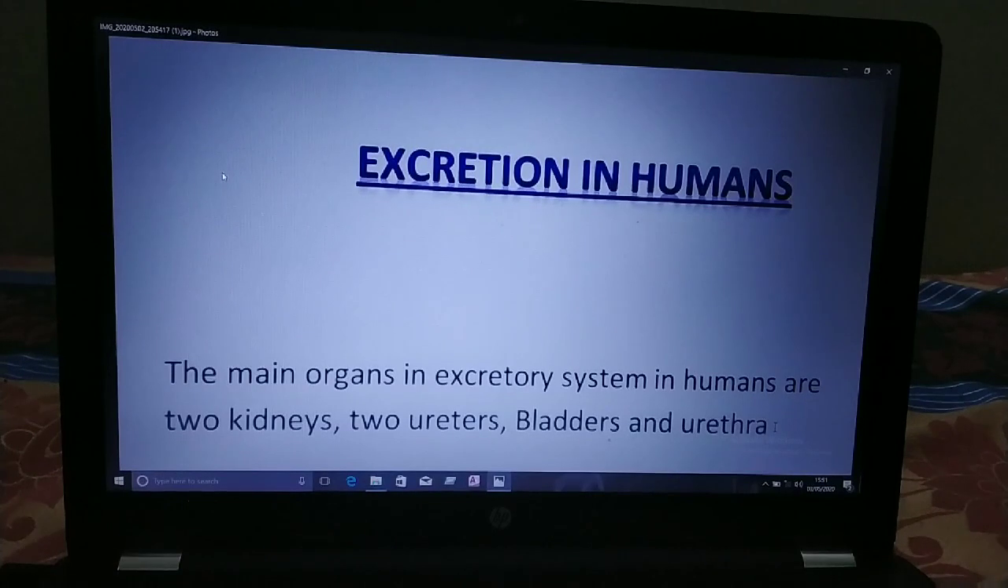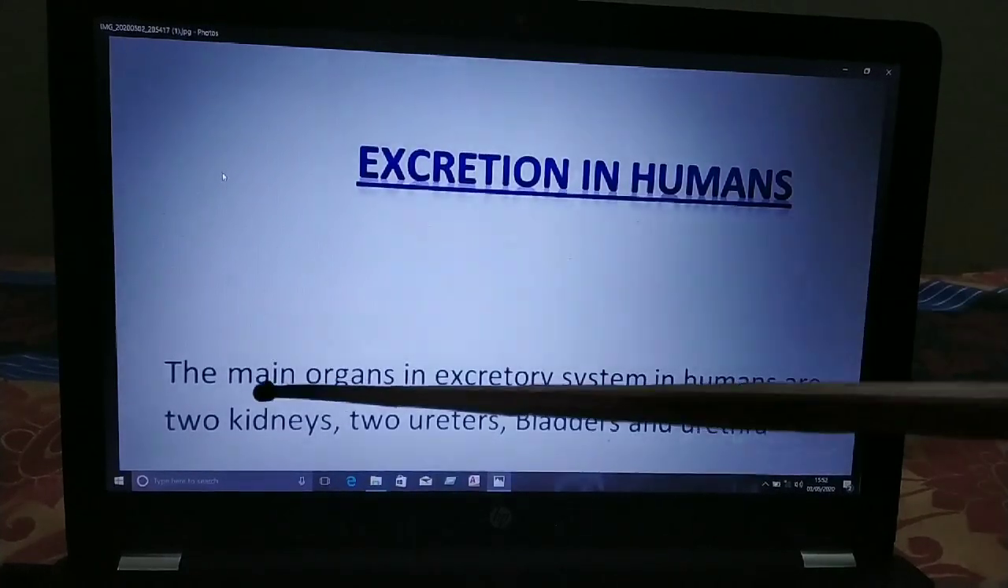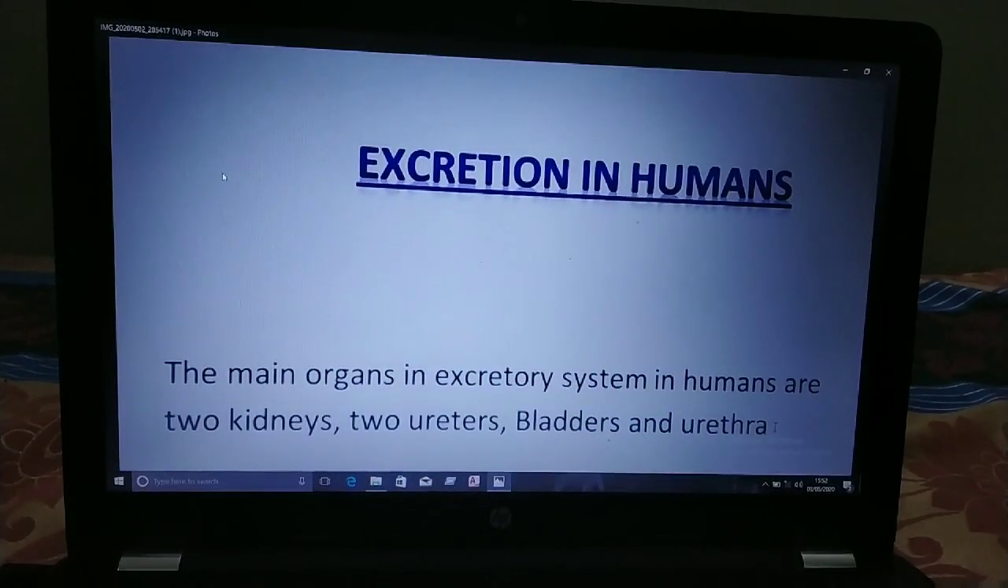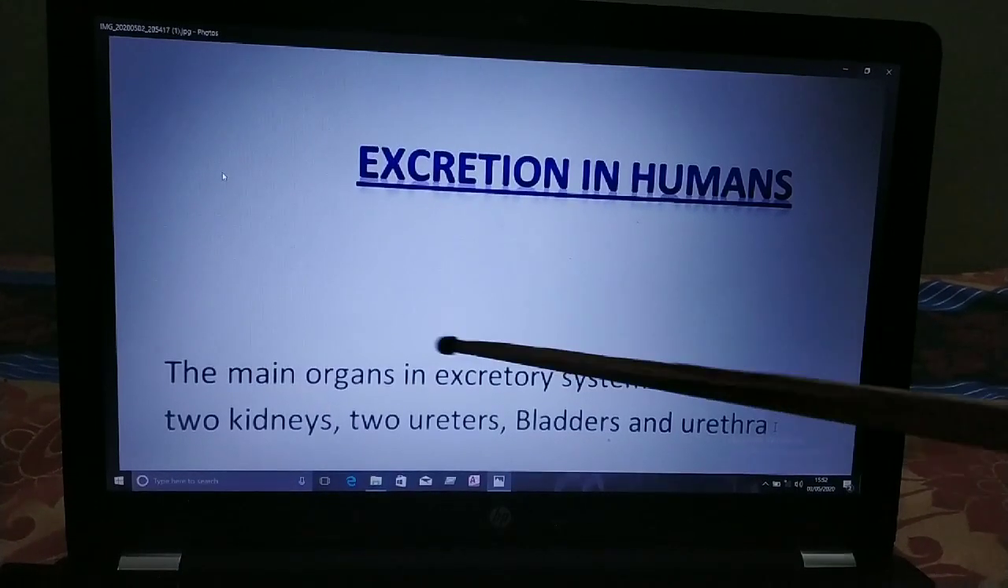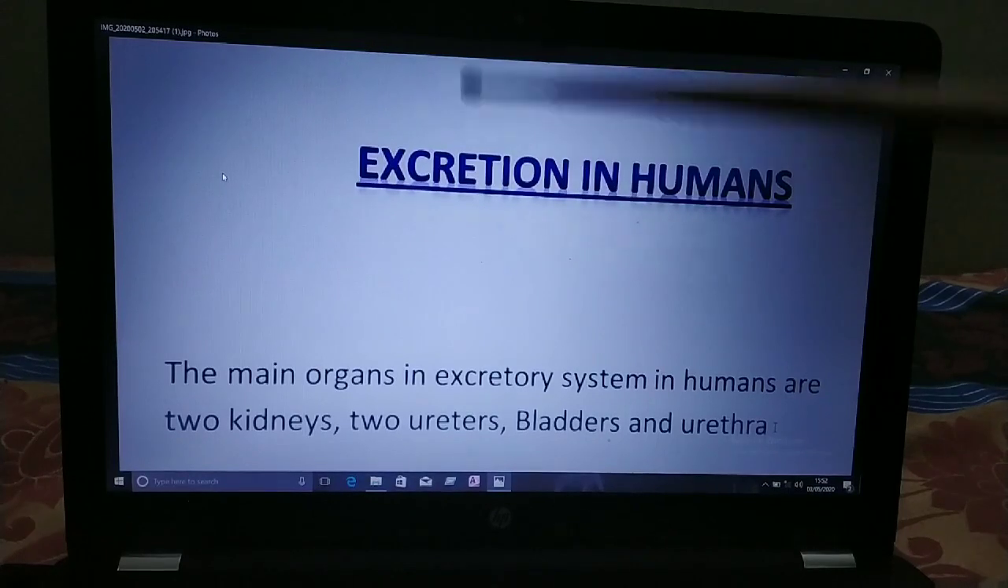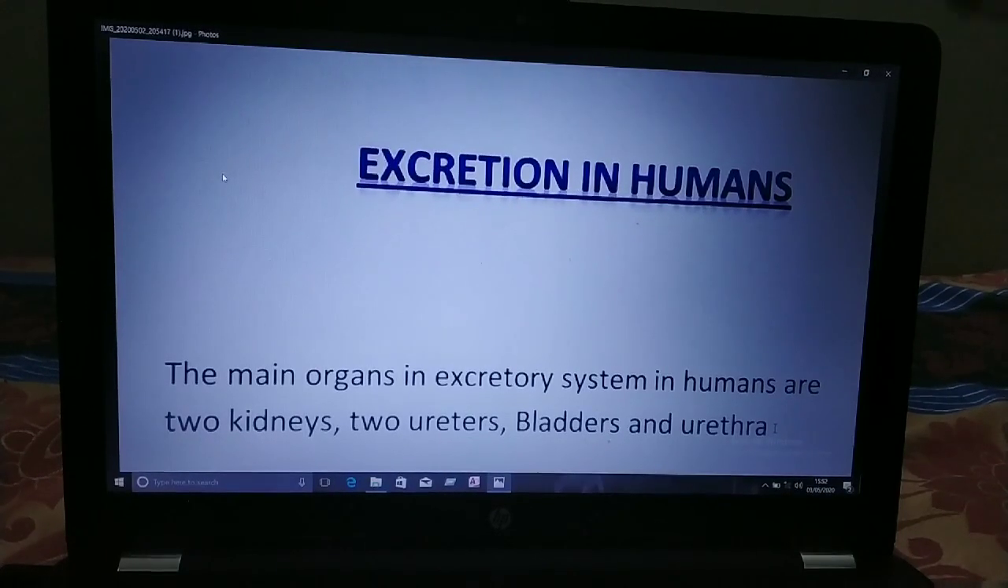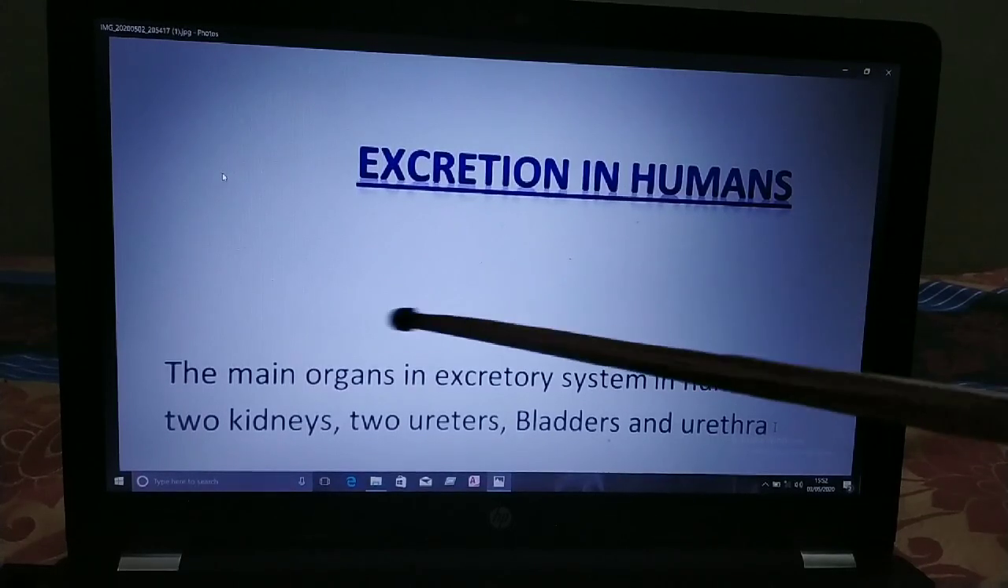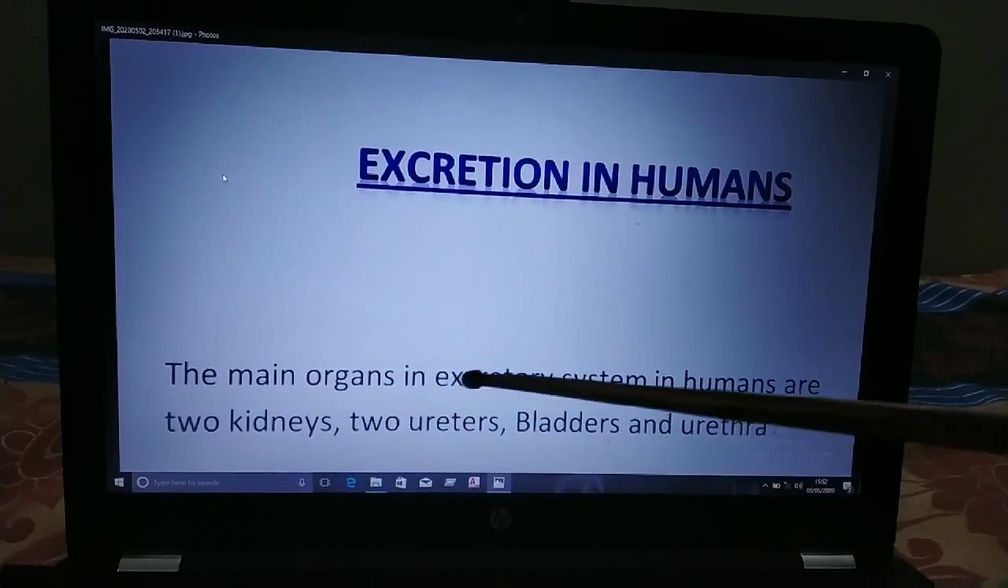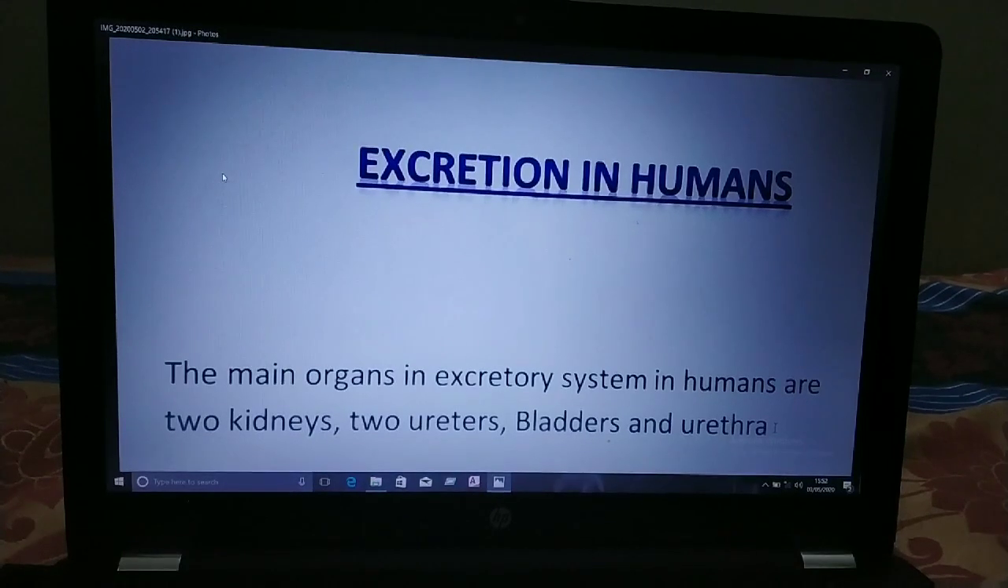Okay children, let's start today's lesson, that is excretion in humans. In the previous section we studied the circulatory system in humans. The main organs of the excretory system in humans are two kidneys, two ureters, the bladder and the urethra. Why are these organs required? Because excretion is a process to remove all the waste or poisonous substances from our body, and to remove them we need these organs in the excretory system.